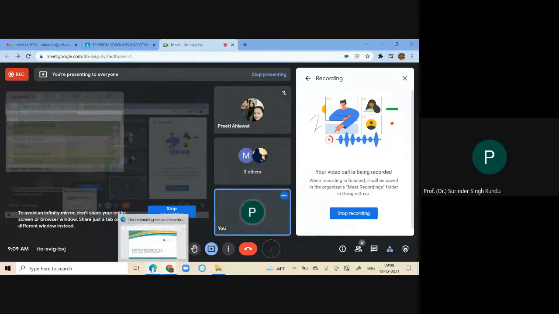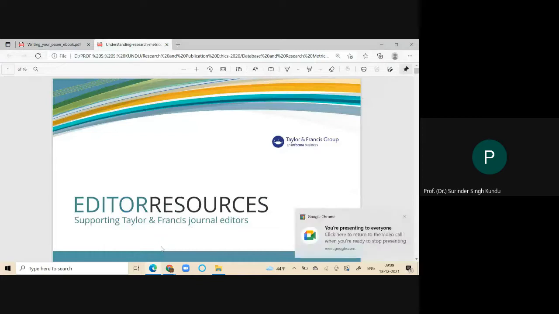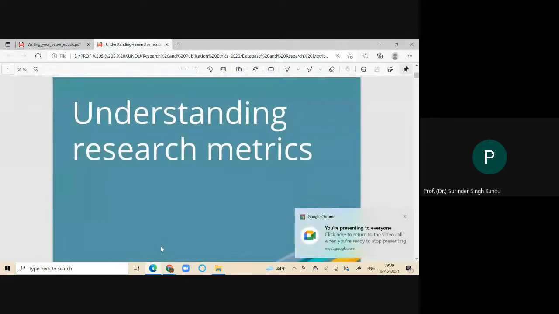My dear scholars, as we all know, we were discussing the points related to research metrics, how research metrics play their role for journal, editor, publisher, authors, etc., and for institutions also. Sometimes we feel that we must know the status of that journal. For that purpose also, we have to see what kind of journal we have to select for the purpose of publication of this document.